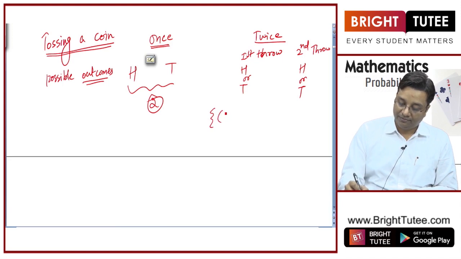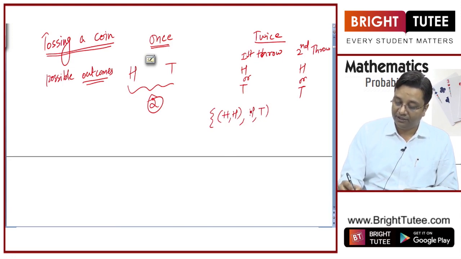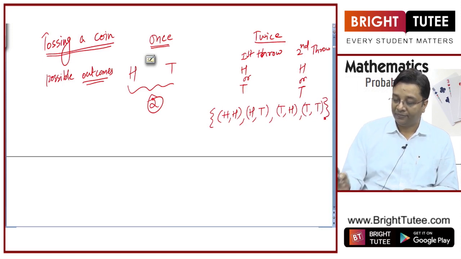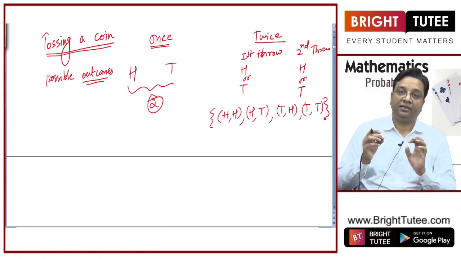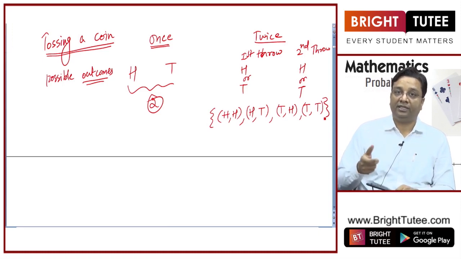Let us say first coin gives you head and second also gives you head. There can be a case where first coin gives you head, second gives you tail. Where first coin gives you tail, second gives you head. Where first coin gives you tail, second also shows you tail. So, these are the possible outcomes in throwing the coin twice.